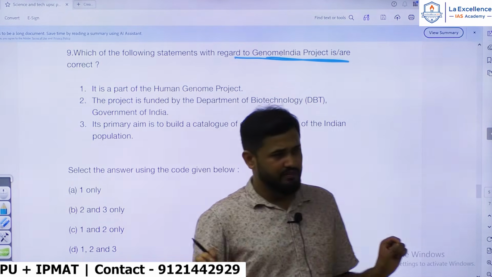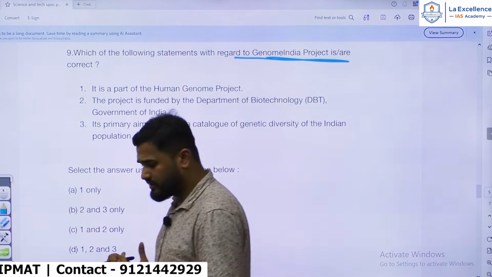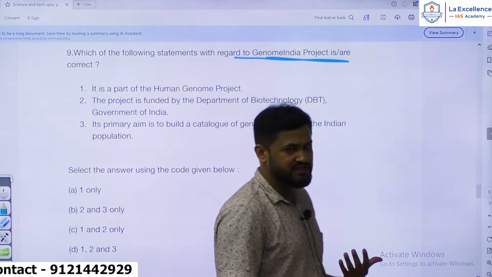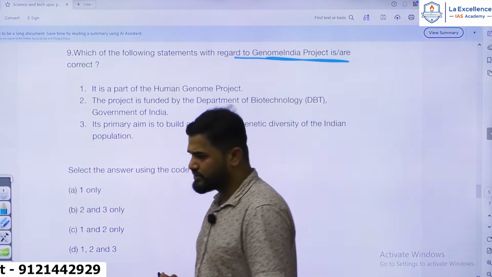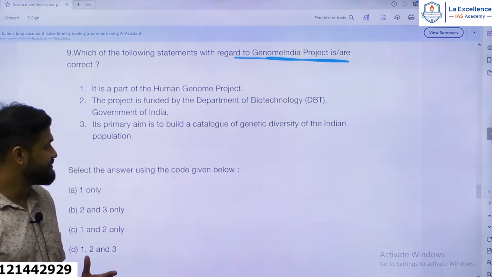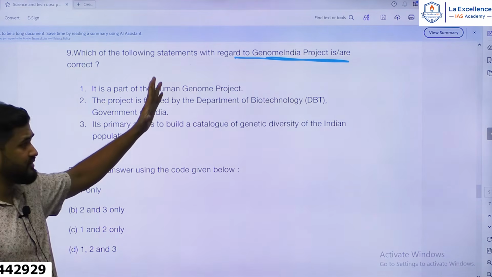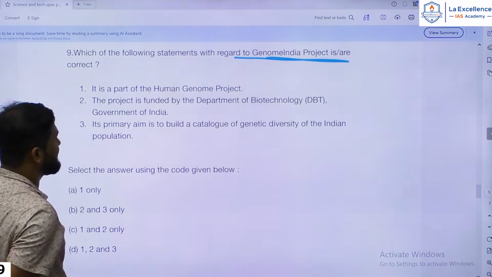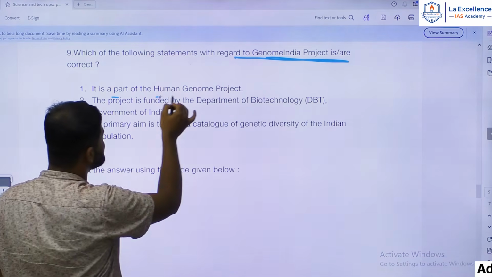Many genome sequencing projects. Genome sequencing is an important and advanced topic in biotechnology. Questions are definitely coming from that section. That's very much in use and an expected topic. Hence, I would put this in the easy category. Genome India project is part of Human Genome Project.